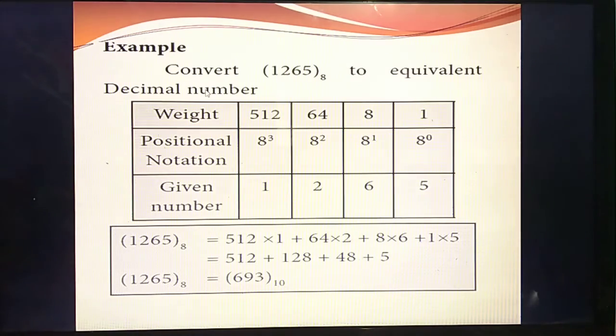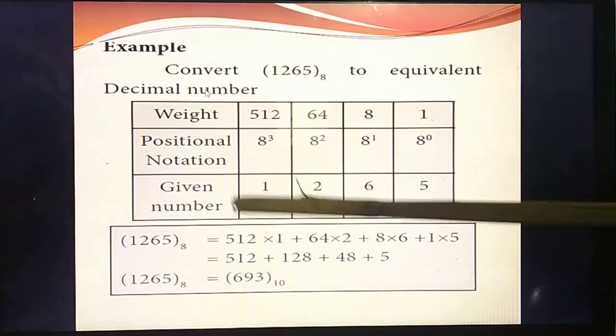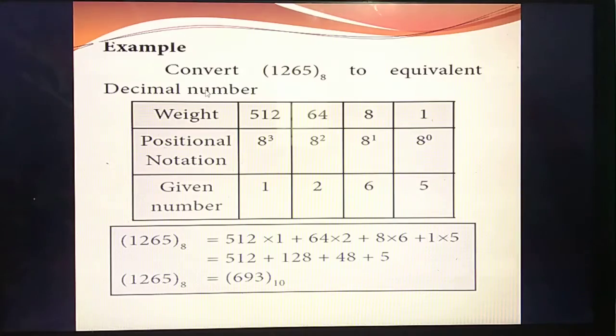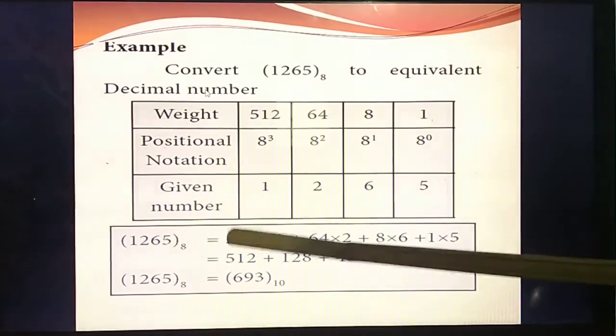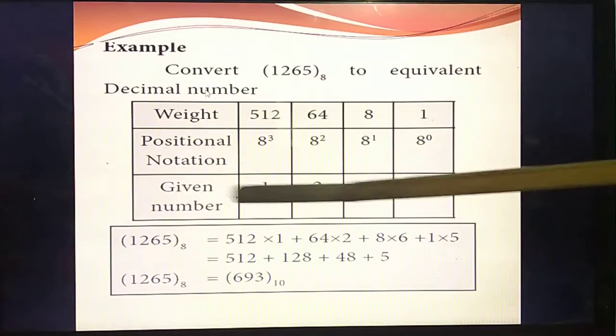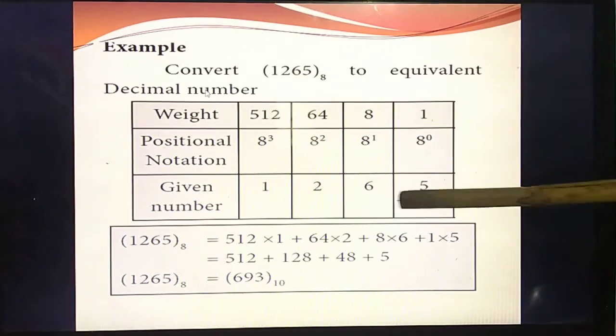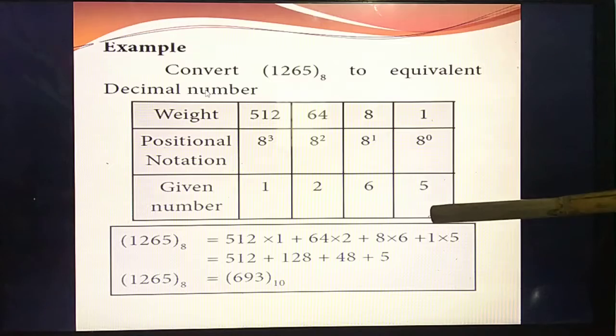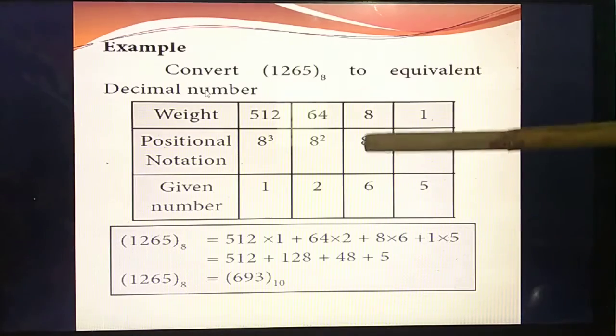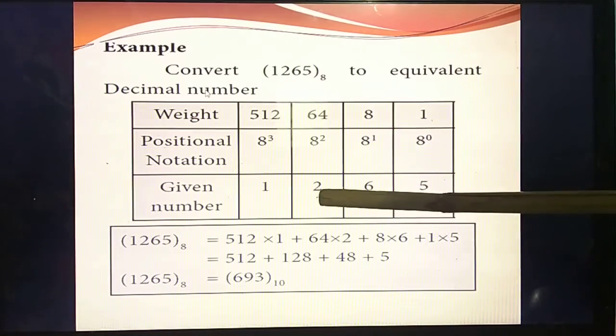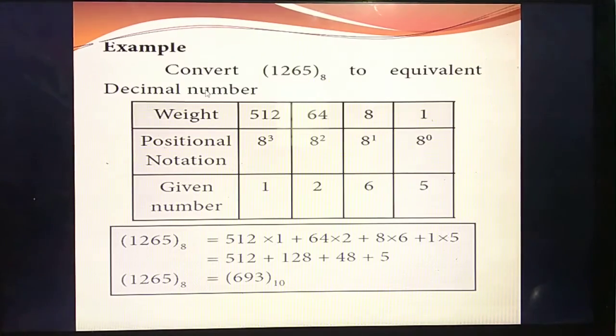Listen carefully. Already you have studied this in decimal, no? Same thing only. First you should write the given number. Don't study from here, at last you should study. What's the given number? 1265. Then you should write the place value. What's the place value of 5? 0. Of 6? 1. Place value of 2 is 2. Place value of 1 is 3. Then, since it is an octal number, what's the power you should write? 8. 8 power 0, 8 power 1, 8 power 2, 8 power 3. Understand? Then you should multiply the values.